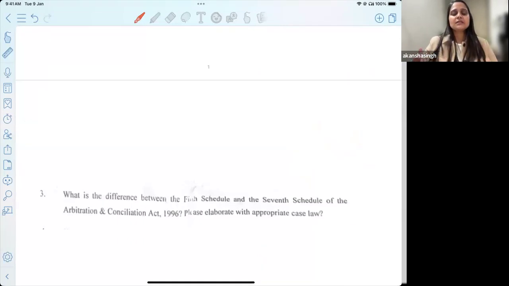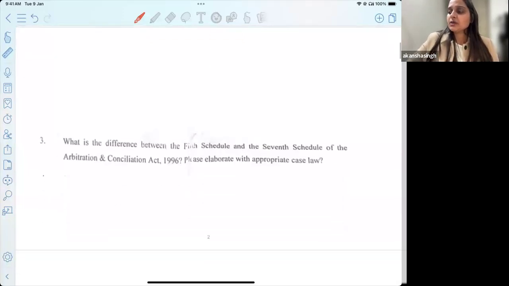Again, the scheme is that I have taken one question from IPR and one question from arbitration law, because these are the four questions that I could see from the previous year paper, and I wanted to cover this subject first. So we have our first question. This is a question for 10 marks, and accordingly, you must calculatively attempt your answer.